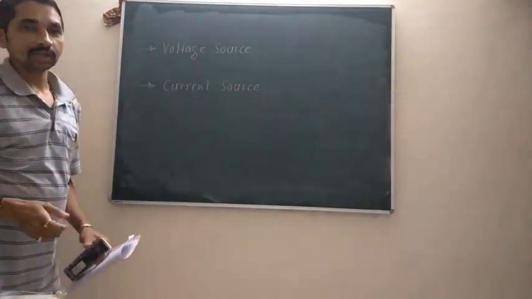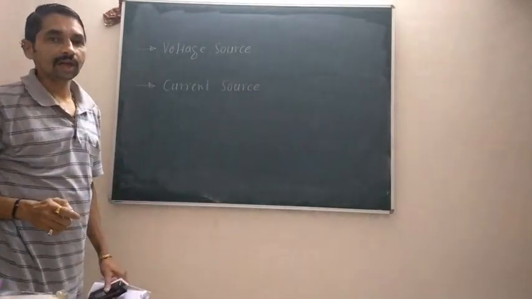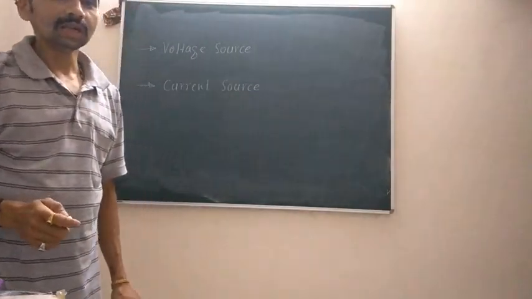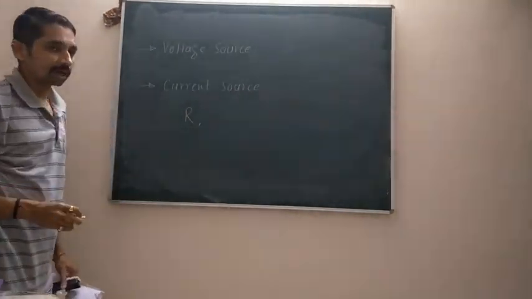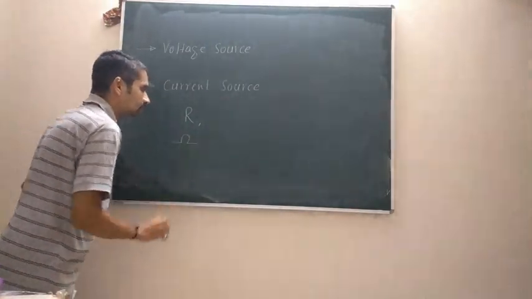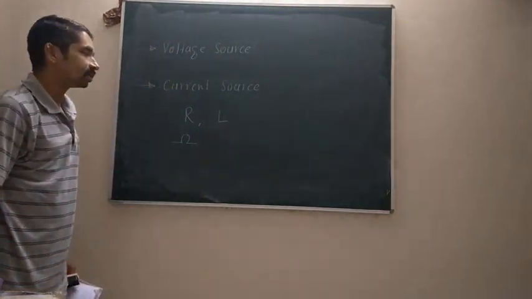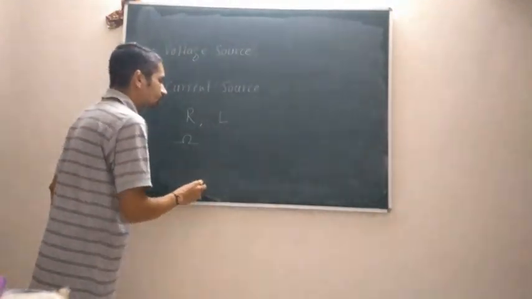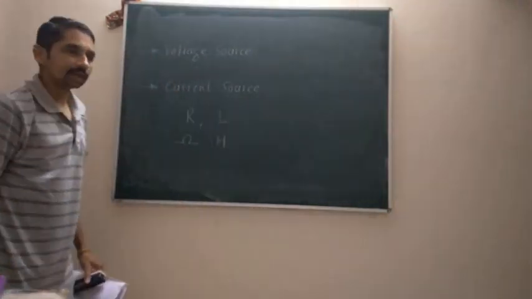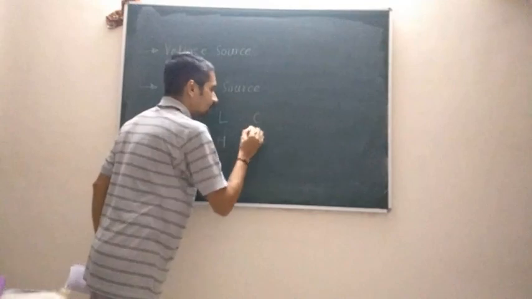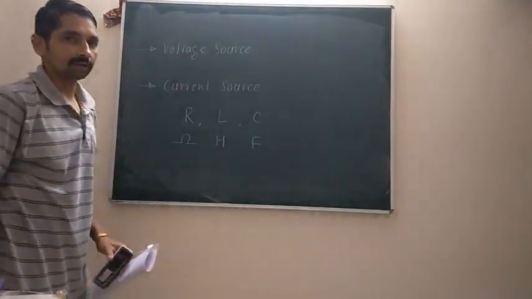Any electrical circuit should ideally consist of one of these two sources and some energy utilizing elements like a resistor, denoted by the symbol capital R with its unit as ohm. If it is an AC circuit, you might have observed an inductor, denoted by the symbol capital L with its unit as Henry, and a capacitor denoted by the letter capital C with its unit as farad.